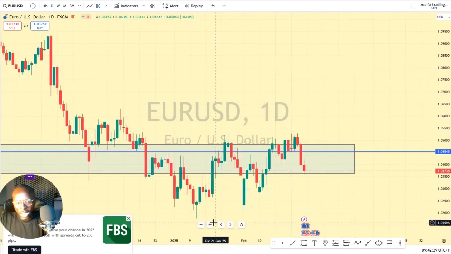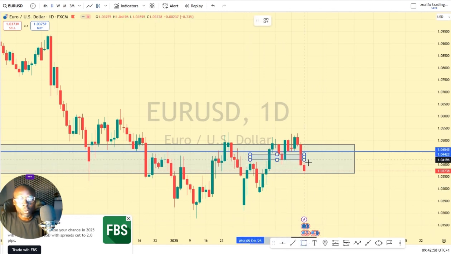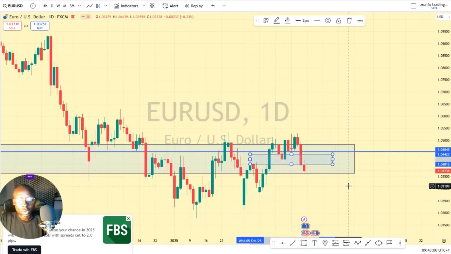Previously, we have a lower low, higher low, higher low, higher low on the daily chart. Now you can see that we now have price close below a higher low on the daily chart. So long as price has closed below a higher low, Euro USD will be one of my best setups this week to trade. I'll be looking for selling opportunity inside this zone.